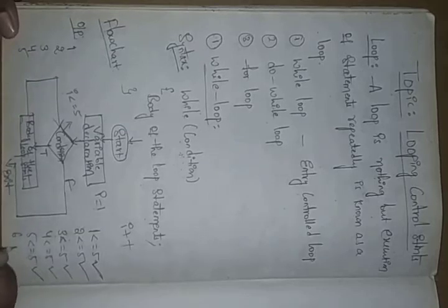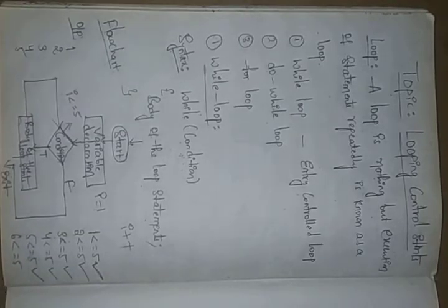Then you can check 6 less than or equal to 5. Is this correct? No, this is not correct.